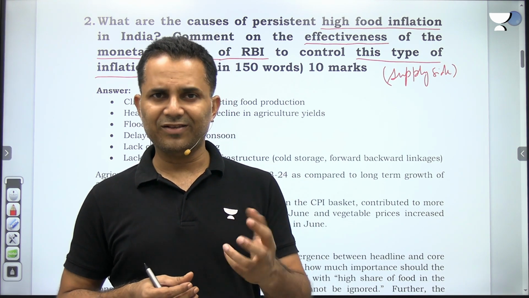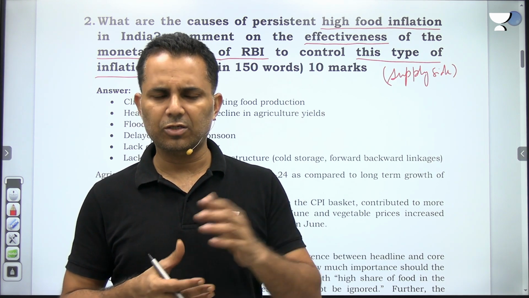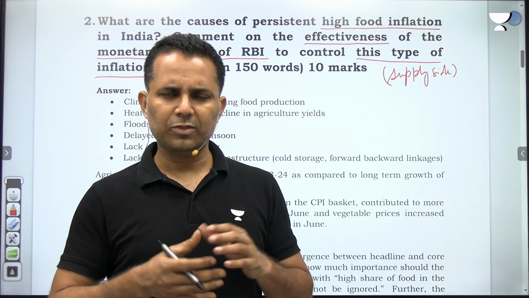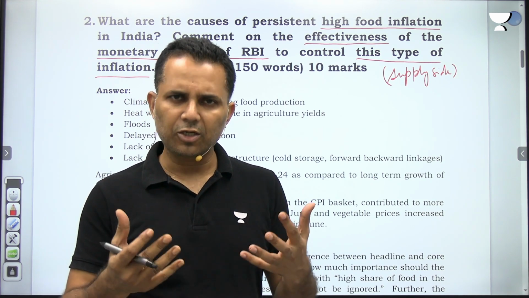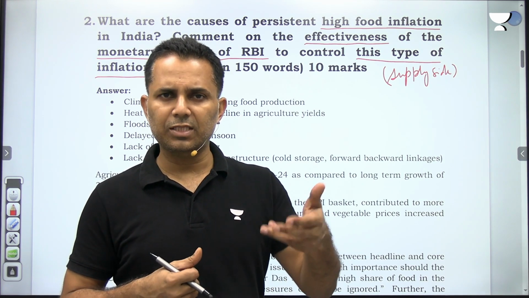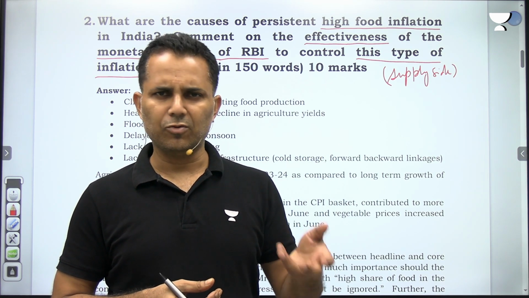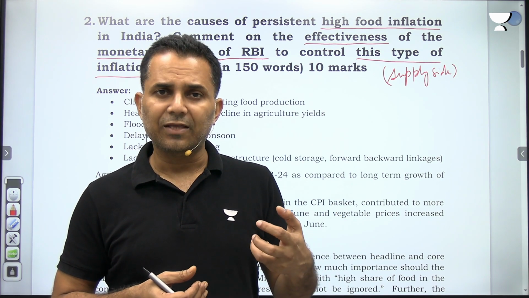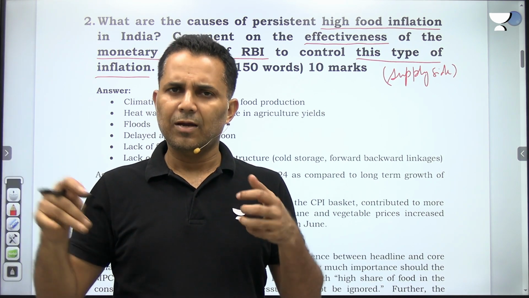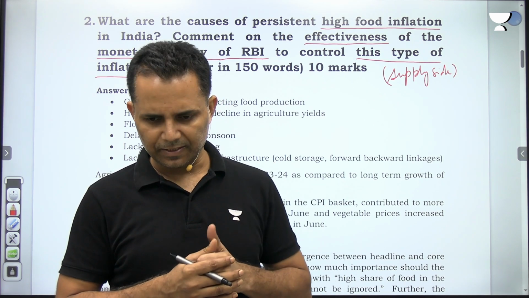Majority of the people in India feel inflation through food prices, because there is a major expenditure, around 46% expenditure is on food items in CPI, 46% weightage is on food items. So of course there are other components also, but majority of the people feel inflation through food prices. So when, let's say, whatever they consume, rice, wheat, potato, pulses, tomato, if these prices start increasing, they feel inflation a lot. Even though the other prices are increasing or not increasing, that doesn't matter much, but whatever are the daily consumable items, if these prices start increasing, most of the people feel inflation through these items.